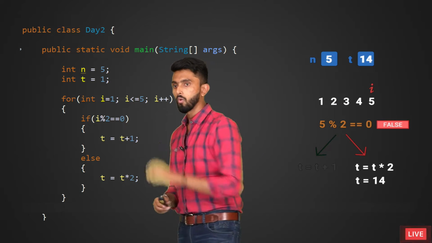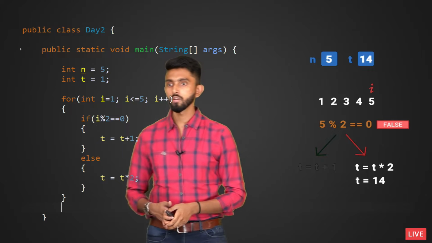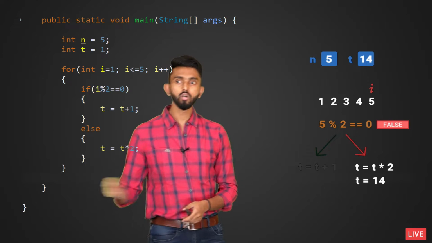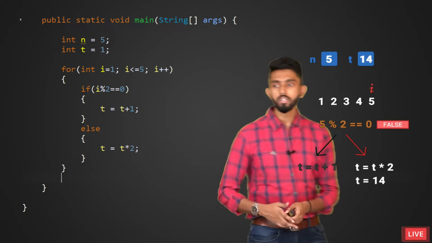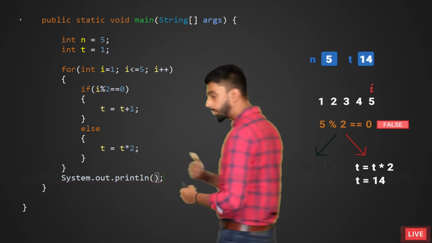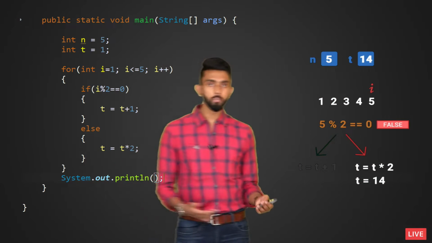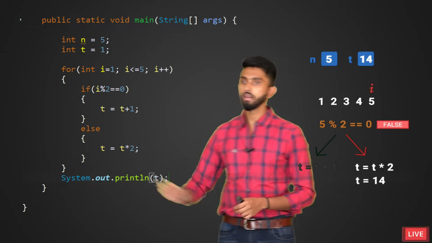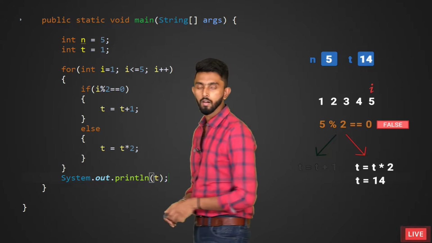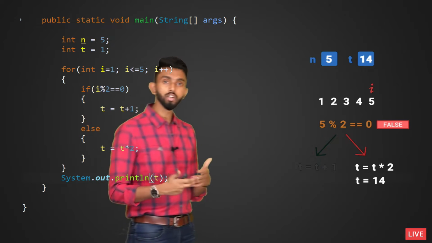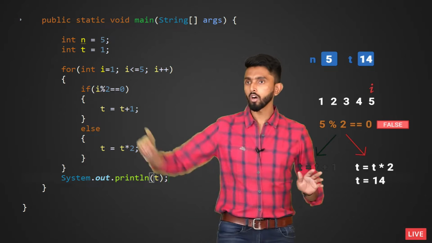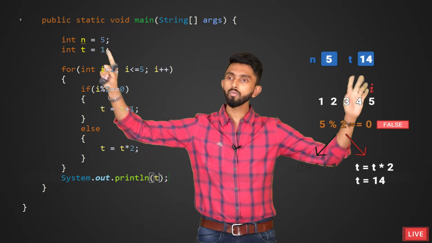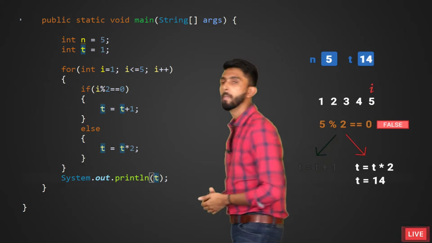Now what I should do here is print. So I will write System.out.println, and what I should print is the value of t. So I will just write t like this. Any confusion till here? Now let us see how to execute this, whether we will get our expected output. n is 5, we must get t as 14. So let's see whether that happens.